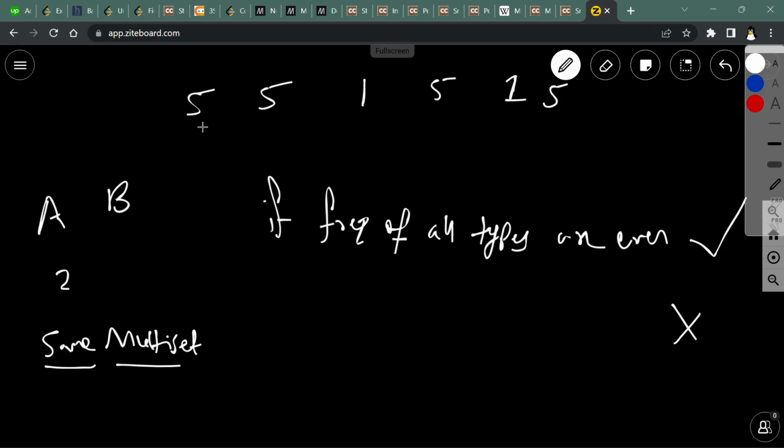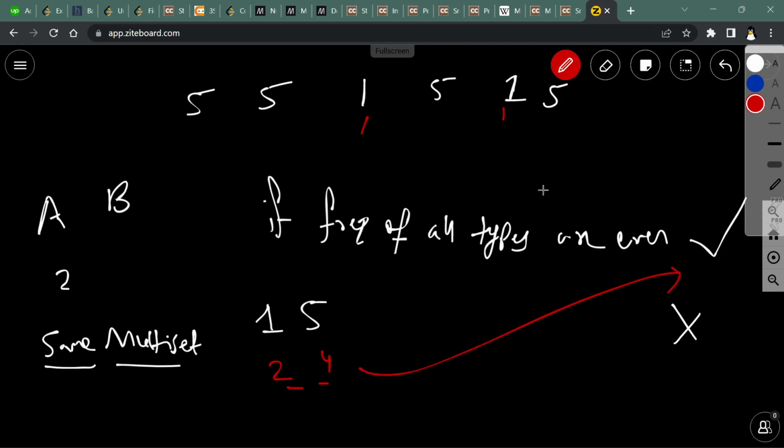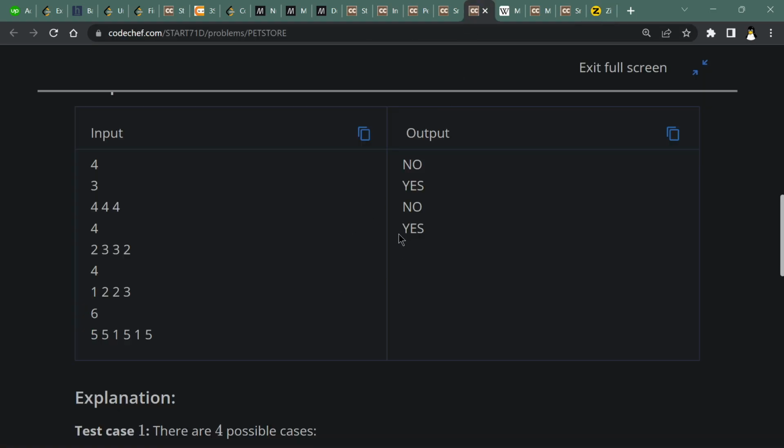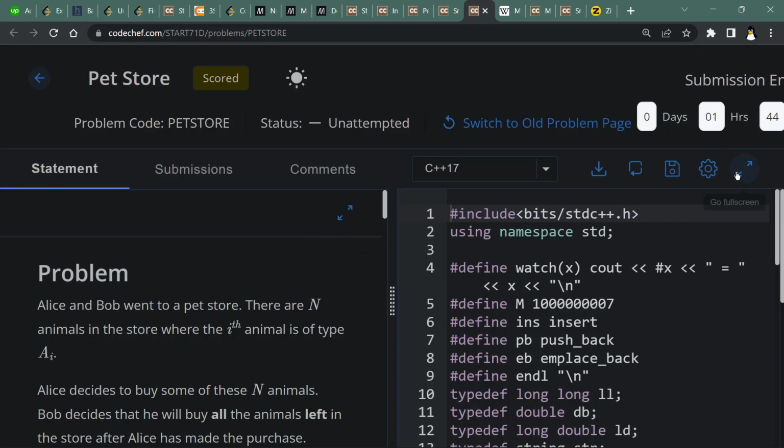So just storing the distinct elements. The distinct elements are 5 and 1. These are the distinct elements. And if I look for the count of 1, what is the frequency of 1? Then 1 is 2 times, frequency is 2, and for 5 the frequency is 4, and these two are even. In this case our answer is true, which means yes.